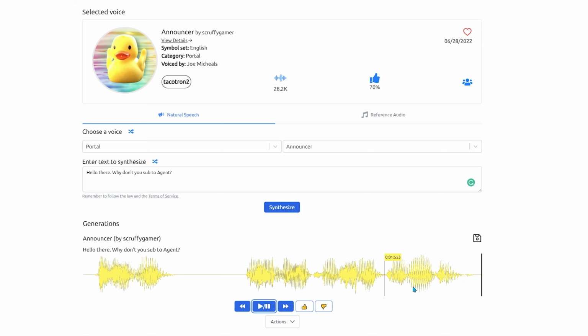That sounds pretty damn good. So you can save it if you want. You can say audio needs improvement, audio sounds good, whatever you feel like. You can tweak around it, play around with it, and see what you like the most, and then save it and then use it wherever you would like to use it.